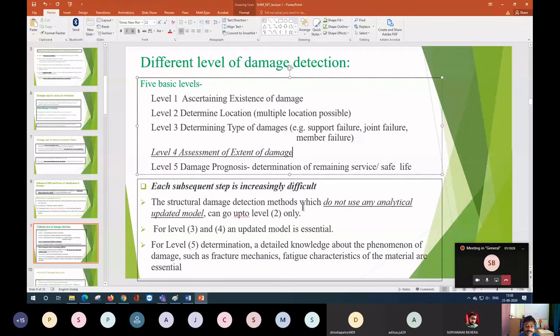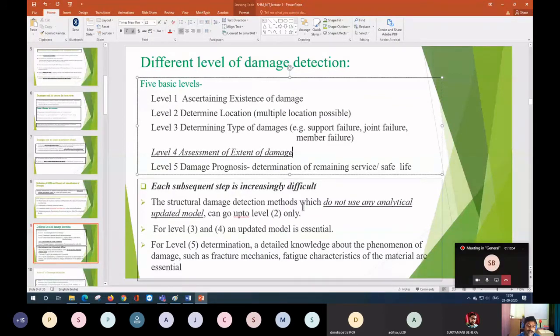real life application. Because when you are trying to identify the remaining service life, then you have to go for nonlinear analysis. Now nonlinear analysis itself is one difficult job to perform. Because in the nonlinear range, your response or deflection is going to be more. If you see the stress strain graph, in the linear zone the strain is very limited, but if you go to the nonlinear zone, the strain is a function of various parameters.